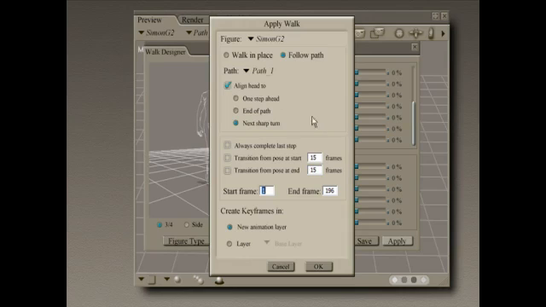Since there are a couple of turns in our path, we're always going to complete the last step, and you can have the walk transition from a starting pose or to an ending pose, and if you have that, you can determine the number of frames in and out of those poses.